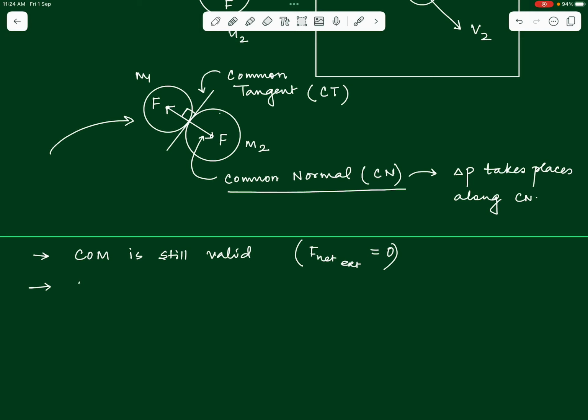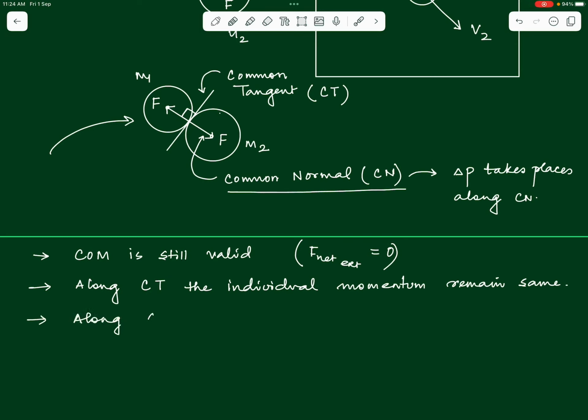Because we know that along the common tangent, along CT, the individual momentum of the bodies remains the same, it does not change, it remains constant. Why so? We have just discussed this, right. Whereas, now we can say that along the common normal, the total momentum of the bodies, total momentum meaning the sum of the 2 momenta, remains the same, remains conserved.